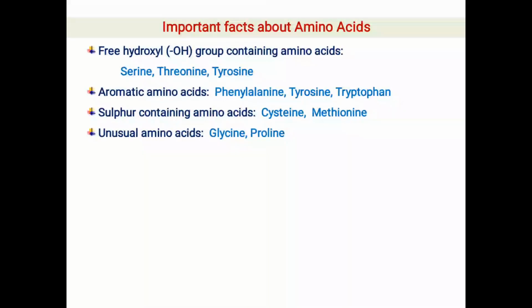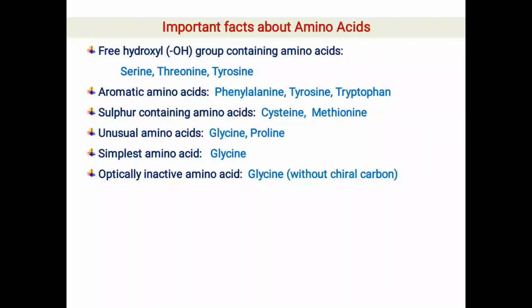In this way proline is also known as an imino acid, which we will see later on. The simplest amino acid is glycine. Optically inactive amino acids, as we have discussed previously, means glycine, just because of the absence of a chiral carbon.